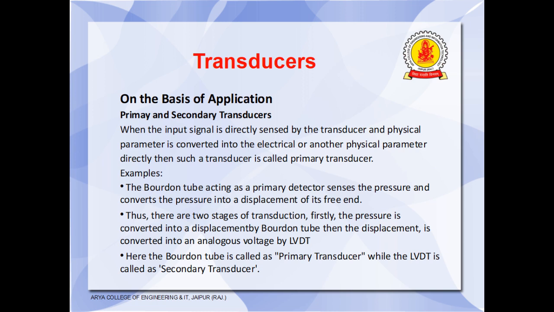For example, the Bourdon tube acting as a primary detector senses the pressure and converts the pressure into a displacement of its free end. So there are two stages when the Bourdon tube is measuring pressure. First, the pressure is converted into displacement by the Bourdon tube, and the displacement is converted into analog voltage by the LVDT. So here there are two types of transducers, the LVDT and the Bourdon tube. Here the Bourdon tube is working as a primary transducer and the LVDT is working as a secondary transducer.